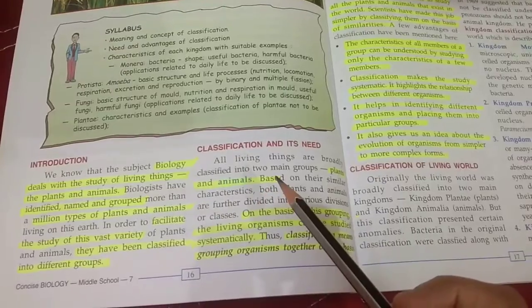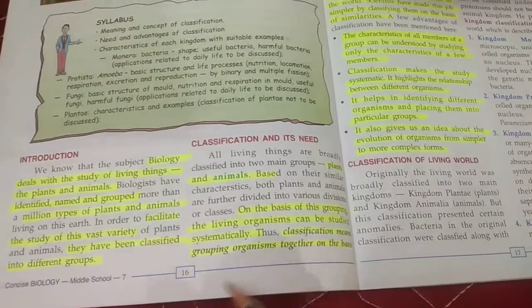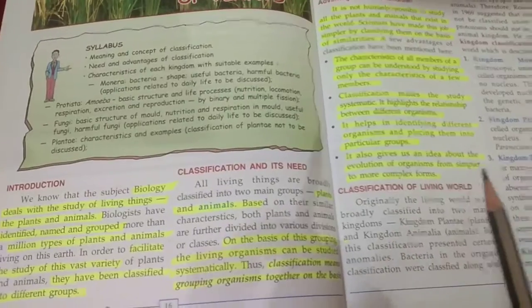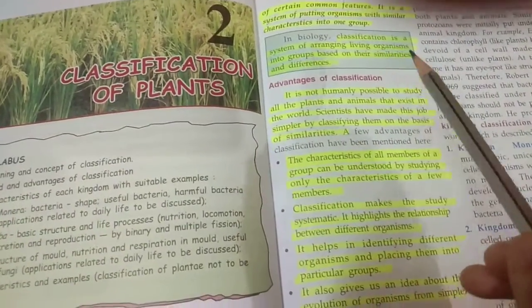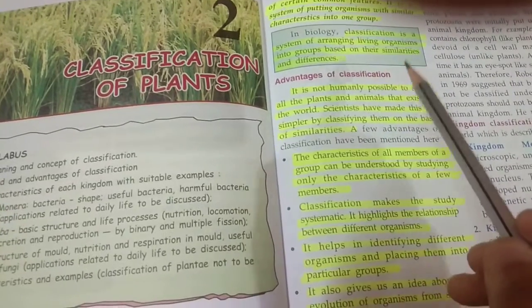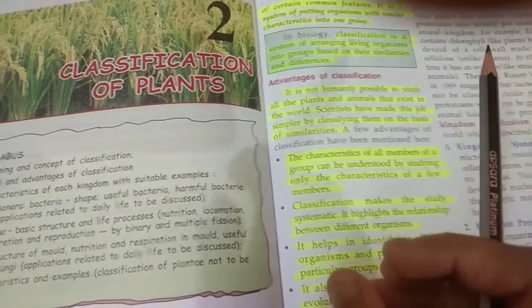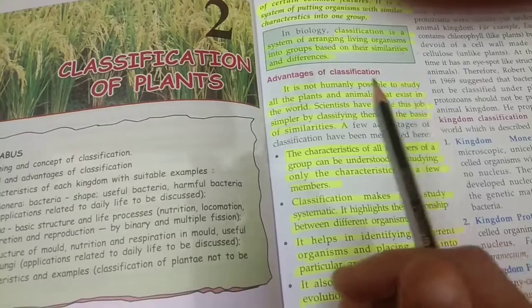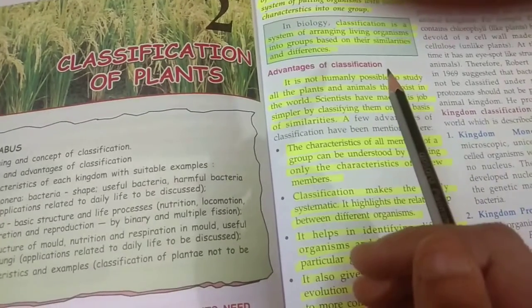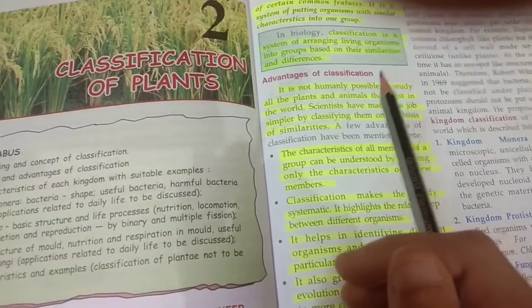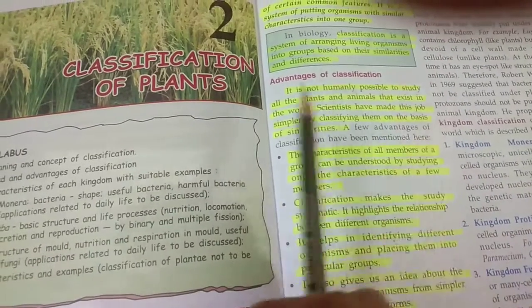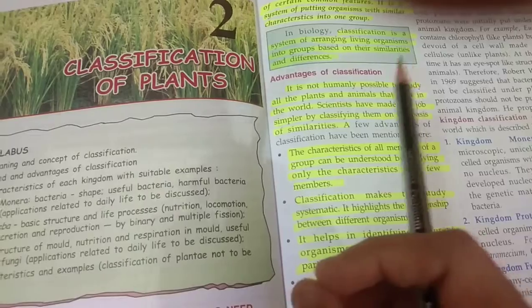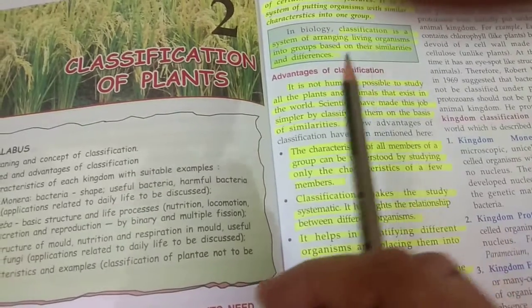So what is classification? Classification means the grouping of organisms on the basis of some similar characteristics. In biology, we can say that classification is a system of arranging living organisms into certain groups on the basis of their similarities and differences. That means at first we have to find out the similar characteristics among different living organisms, then we have to put them into certain groups.